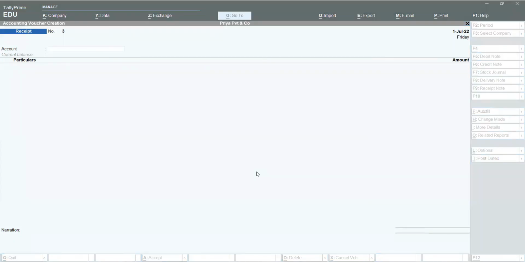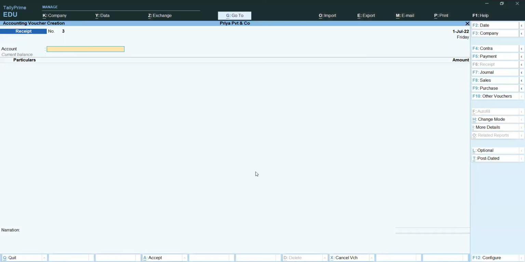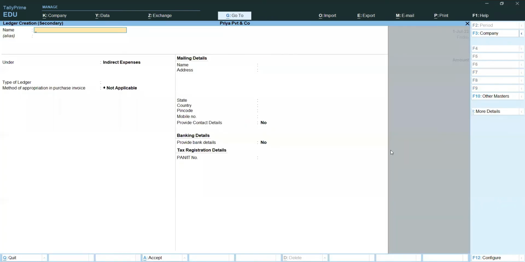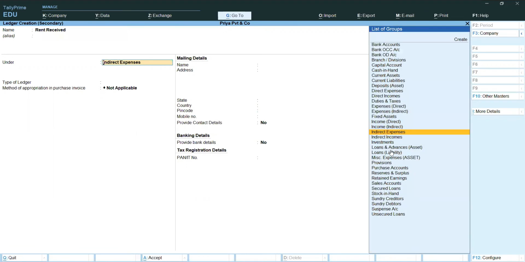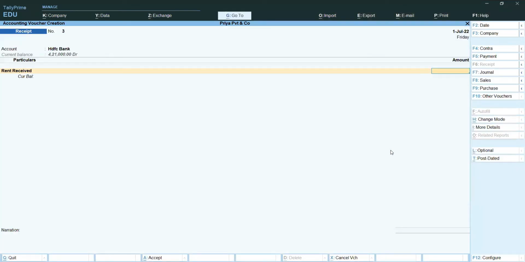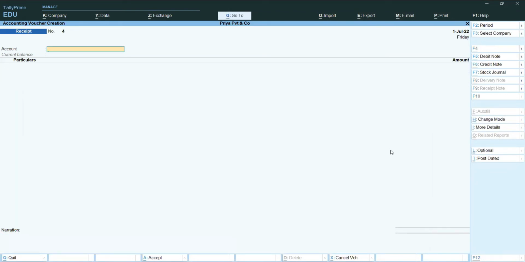Next, what we have? Rent received by check. It also comes under receipt. HDFC Bank. Rent received. We don't have the ledger. I am creating. Create. Rent received is an income for us. It comes under indirect incomes. Enter, you can save it. How much rent you are receiving? We want to enter it.